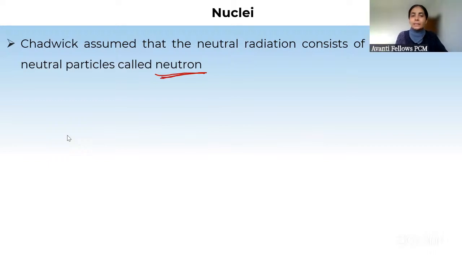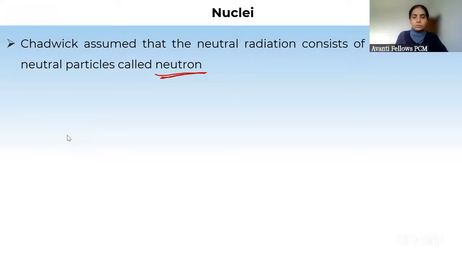How did he discover it? By bombarding beryllium nucleus with alpha particles. There he noticed some neutral particle radiation coming out. By applying the energy and momentum conservation principle, he deduced that the neutral particle is not photon. So he gave it another name, that is neutron. So neutron was discovered by James Chadwick.